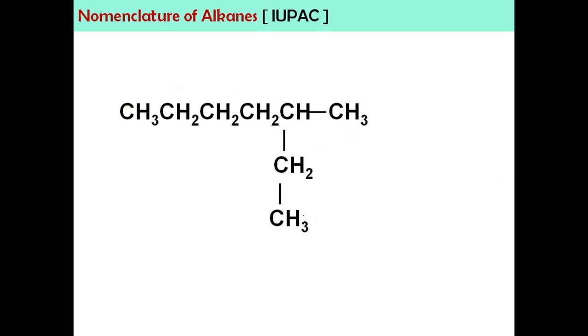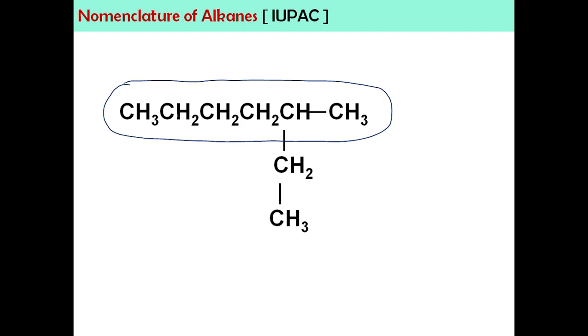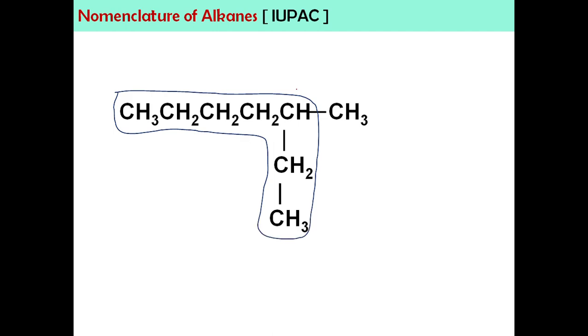Okay, next example. So, masih sama, kita akan cari parent chain. Okay, this is the first possibility with 1, 2, 3, 4, 5, 6 carbon. Okay, ada tak possibility yang lain awak rasa? Kita juga boleh buat dia macam mana? Pergi bawah macam ni. Kalau macam ni berapa carbon? 7 carbon. Jadi, mana yang paling panjang? 7 carbon lah. So, this going to be the parent. Okay, jadi ini adalah methyl. Okay, kita dah kenal dia tadi sebagai substituent.